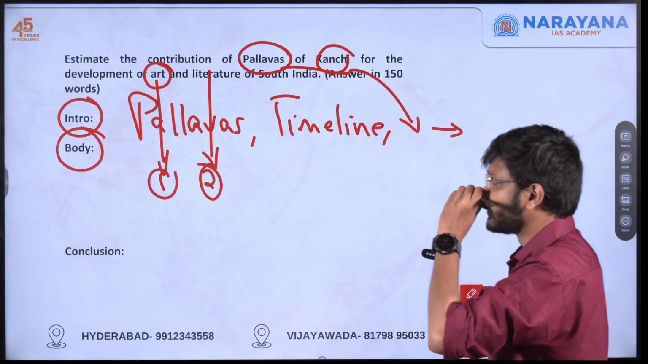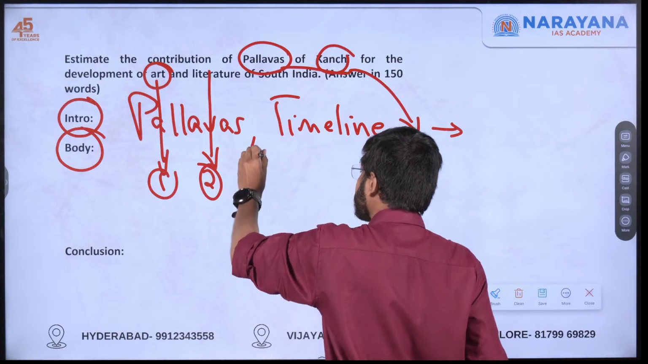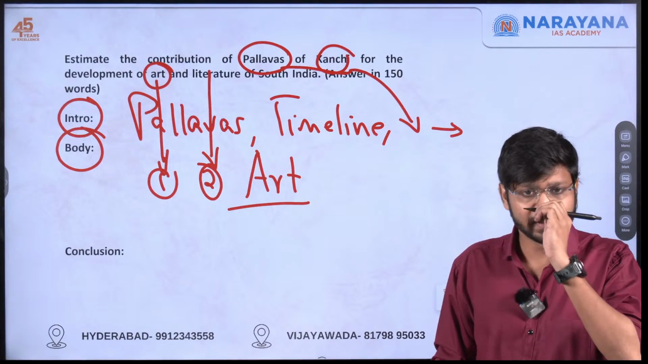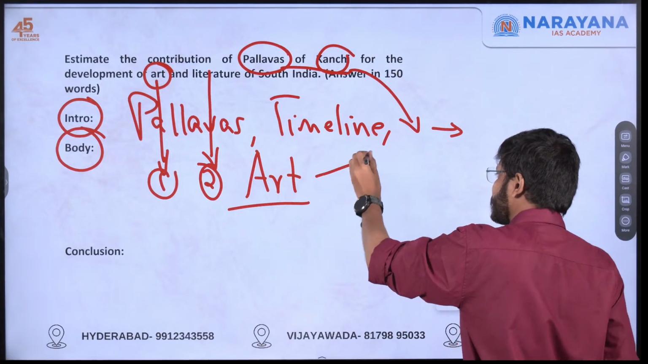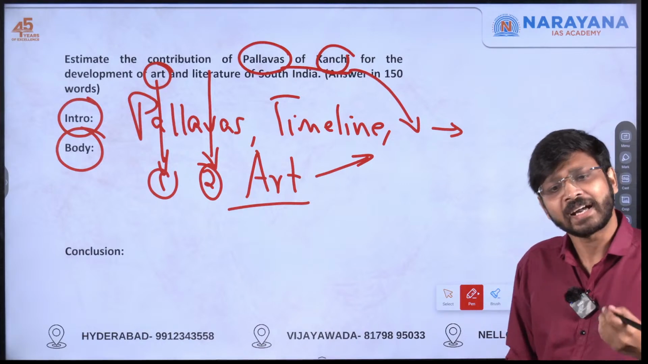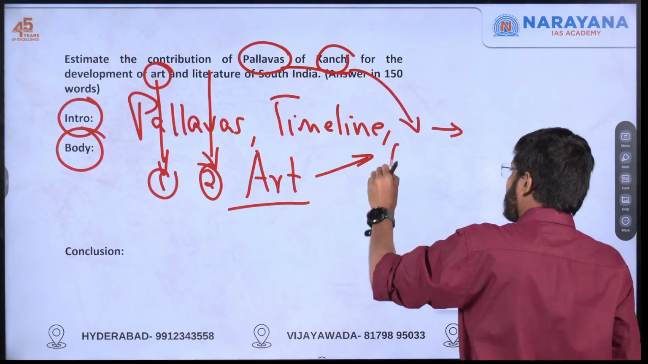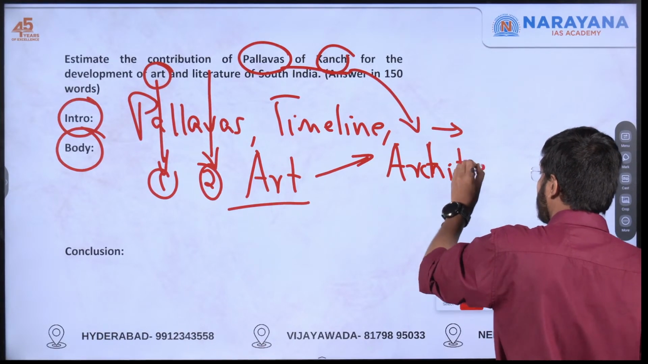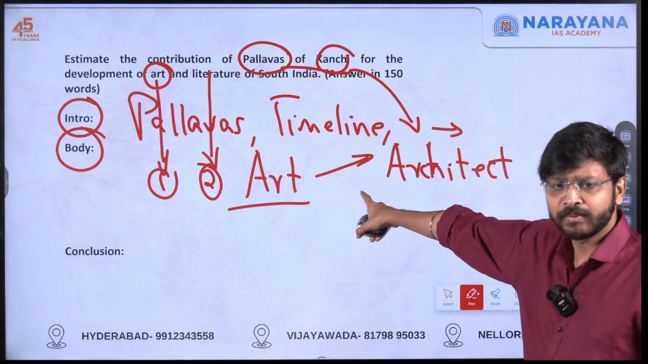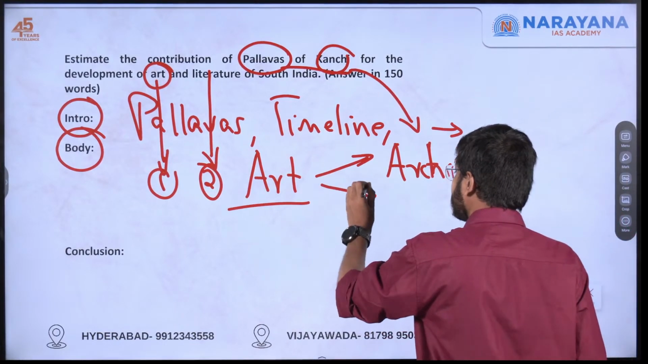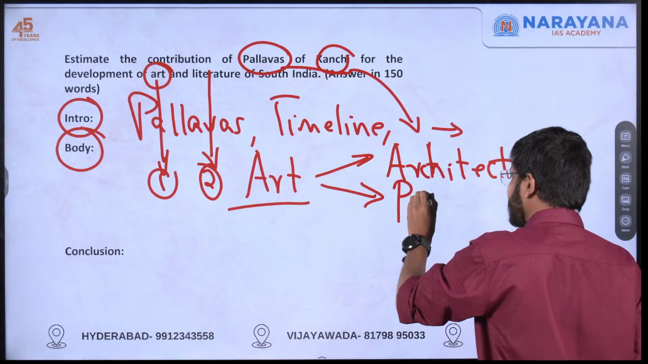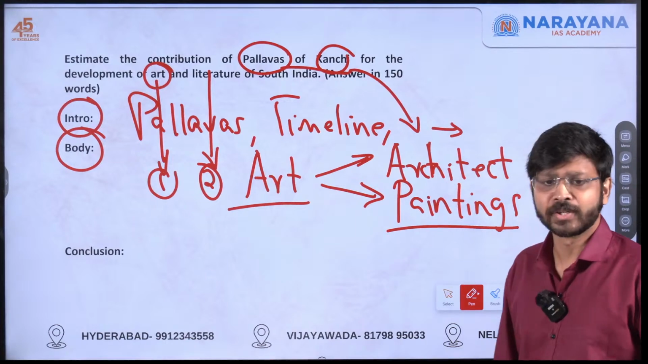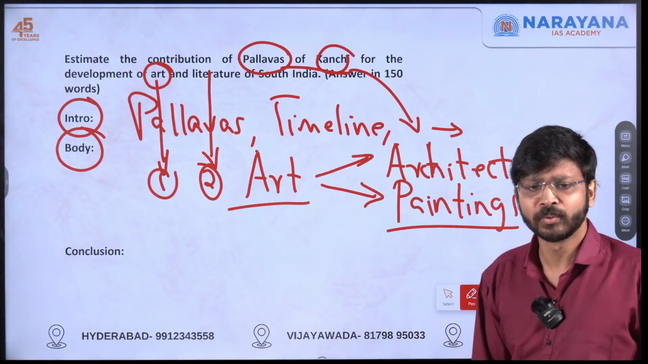So what you can do here, first let's focus on the art of the Pallavas in the body. So which all things can be included in the art of the Pallavas? Even architecture can be included in art. The architecture of the Pallavas can be included in art. Other than that, we can focus on the paintings. Why I am choosing paintings is because many of the Pallava kings were also good painters. So that is why I am including paintings here.